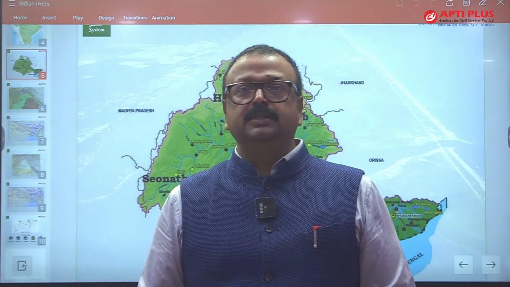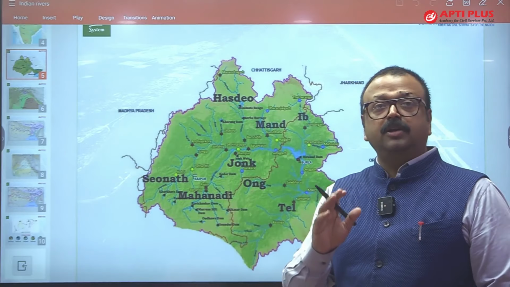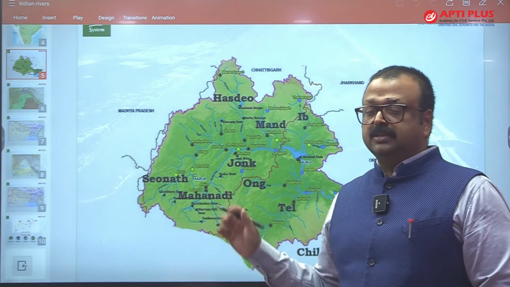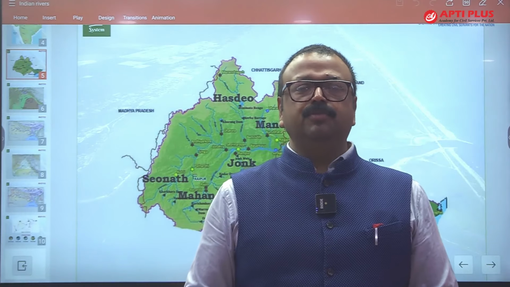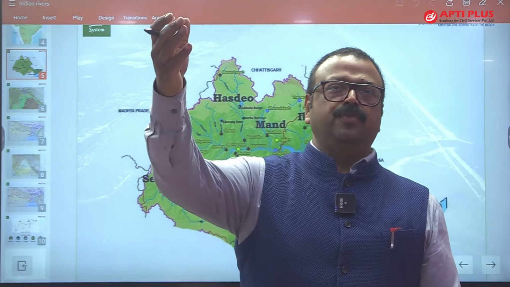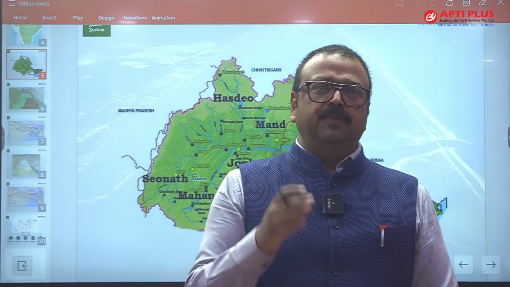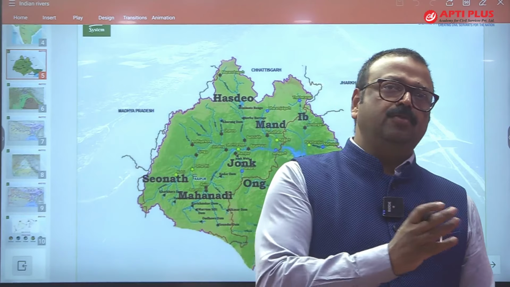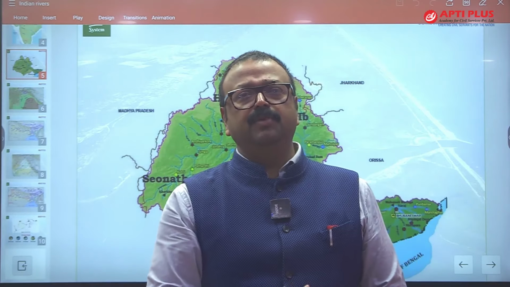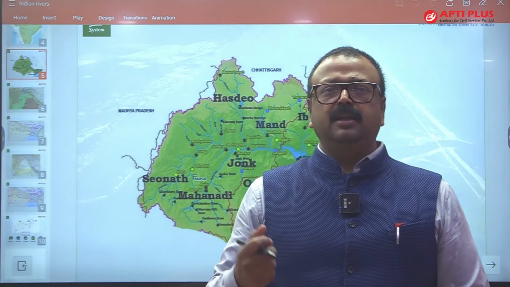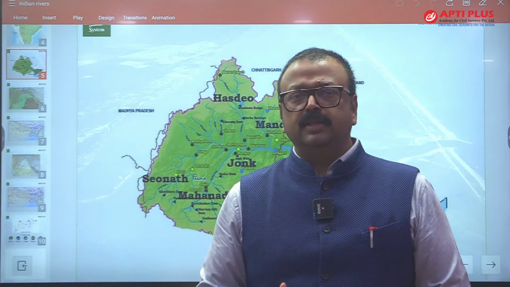Apart from it, this delta region also has National Waterway number 5. So there is National Waterway number 5, and this is also part of the national river linking project. We are going to divert the water of Farakka into Suvarnarekha, to Mahanadi, and from Mahanadi to Godavari, to Krishna, to Kaveri. So this is the link which has been identified. We will discuss in the class in detail all those 16 peninsular links and 14 North